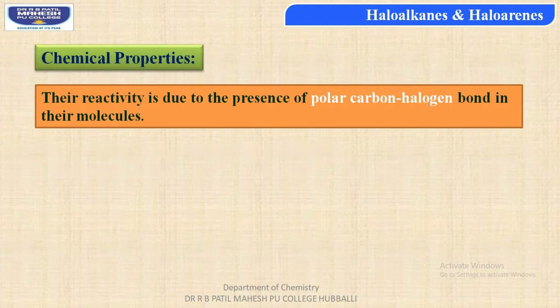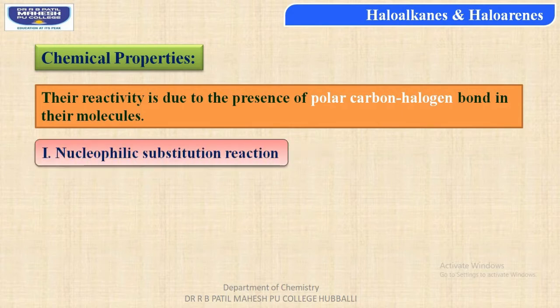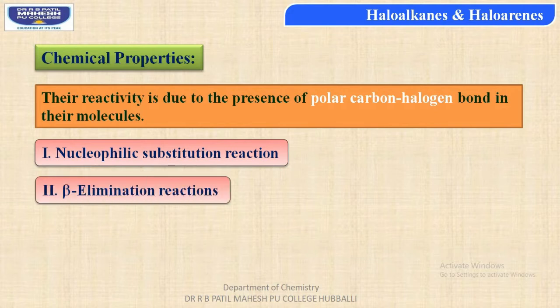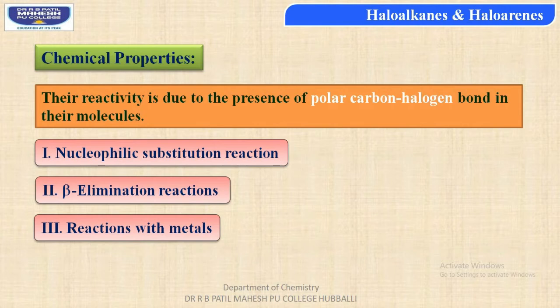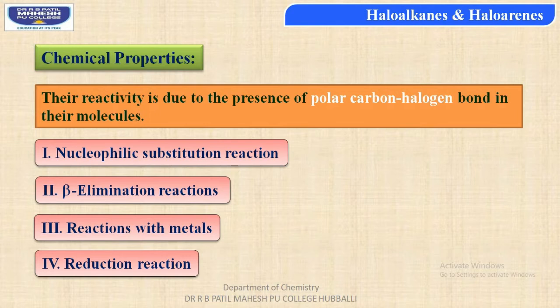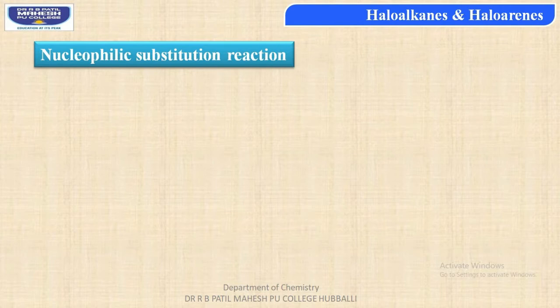The first one, students, is the nucleophilic substitution reaction, the second one is the beta elimination reaction, third, reactions with metals, and the fourth, reduction reaction. So let us consider the first reaction, that is the nucleophilic substitution reaction.